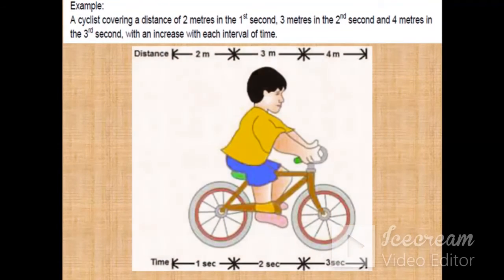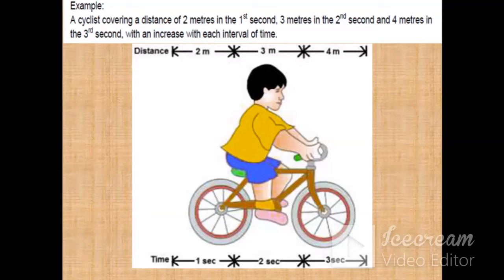For example, if the cyclist covered 2 meters in the first second, then 3 meters in the second second, and 4 meters in the third second, you can observe that with the increase of the time interval from 1 second to 2 seconds, then 3 seconds, the distance traveled by the object is varying. In the first second it covers 2 meters, in the next second it covers 3 meters. So this type of motion is known as non-uniform motion.